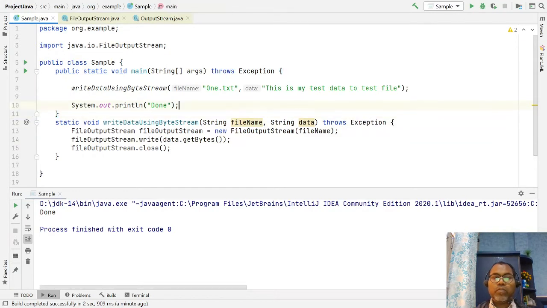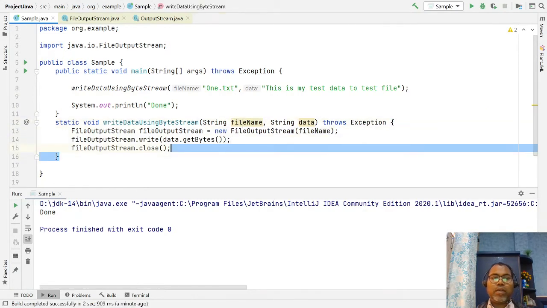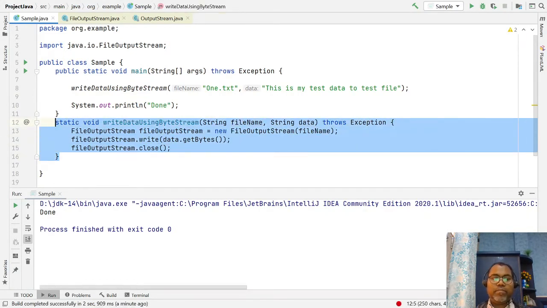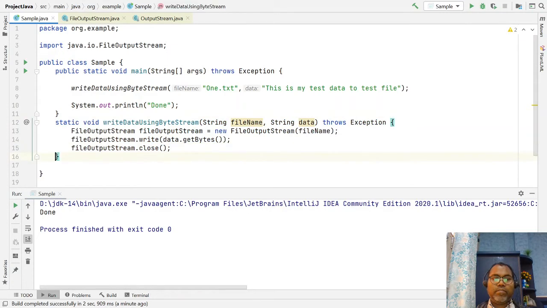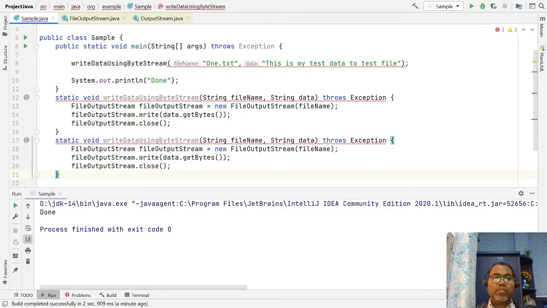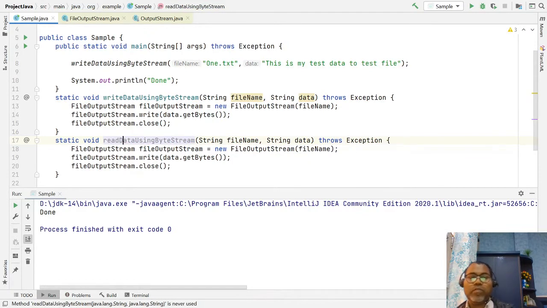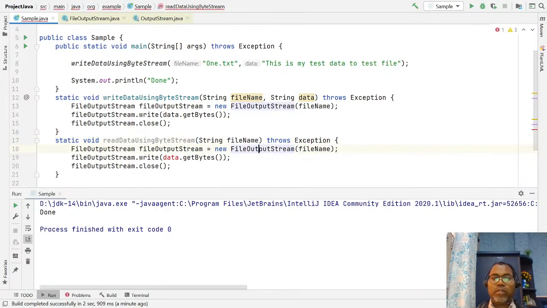So now I want to use the input stream to read the data instead of writing. Let's say read data. Instead of writing, I want to read data using the byte stream. So we again have the file name, and we don't need data, I just want to read this file.